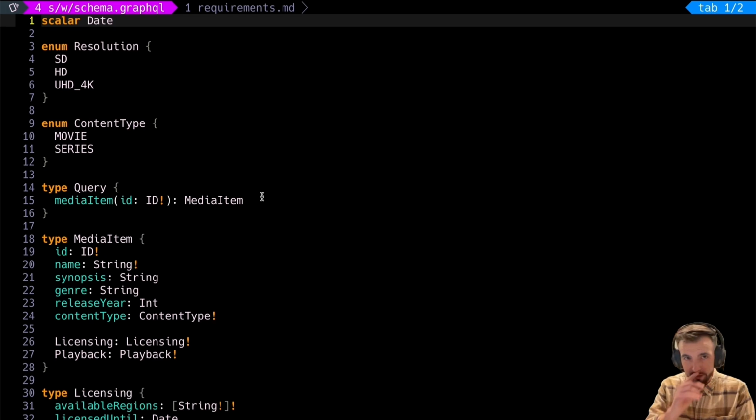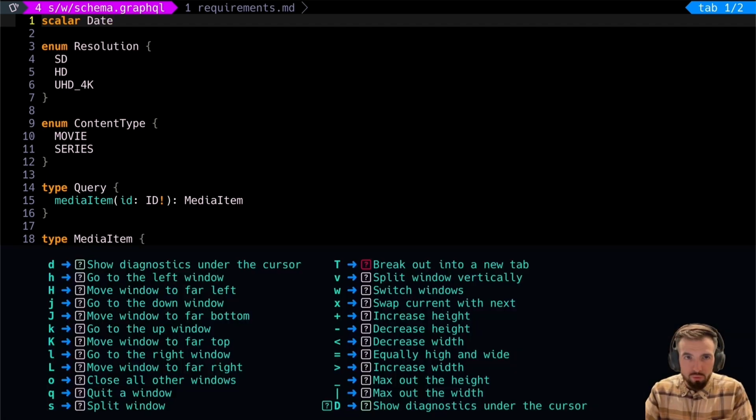Our dream query really used the media item as the entry point. And so media item, I think, is really home base. So let's start a new schema called licensing, and we'll move the licensing bit over to that subgraph.